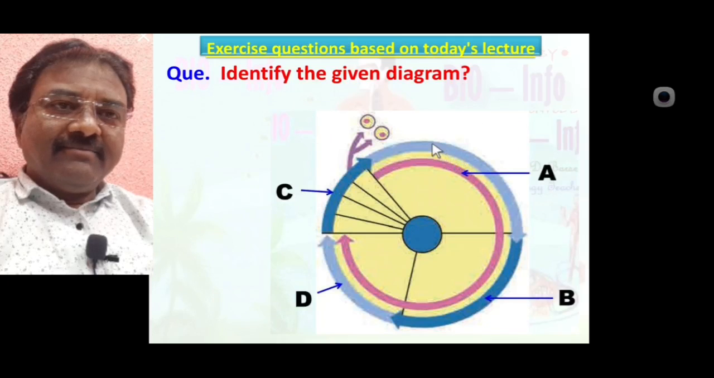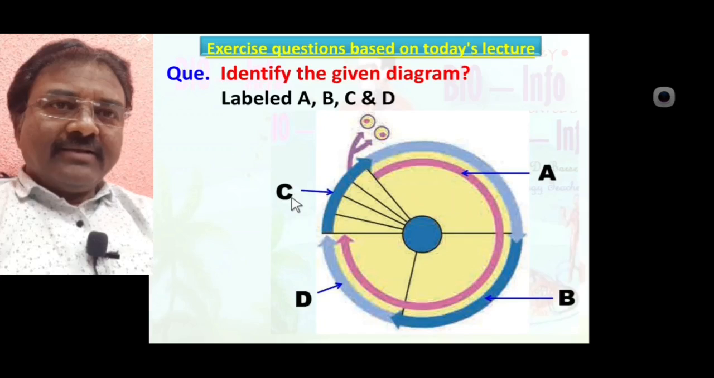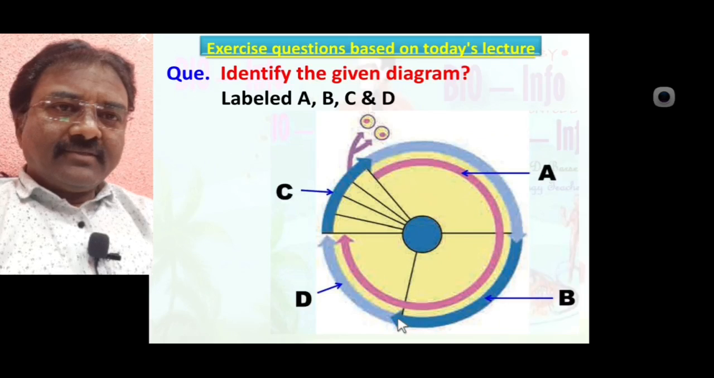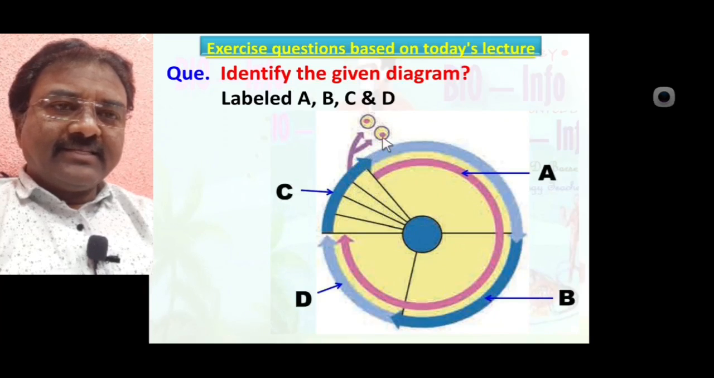Identify the given diagram. Yes, this diagram is the cell cycle diagram labeled A, B, C and D. Here A is interphase. B is the synthesis phase or S phase of interphase. C is the mitotic phase or M phase, in which there are prophase, metaphase, anaphase, telophase, then cytokinesis. D is the G2 phase of interphase.